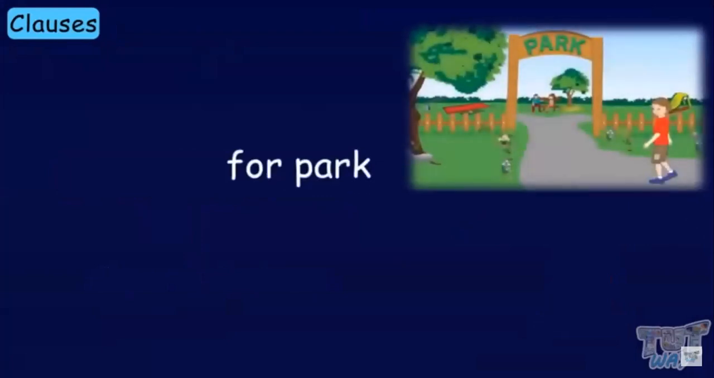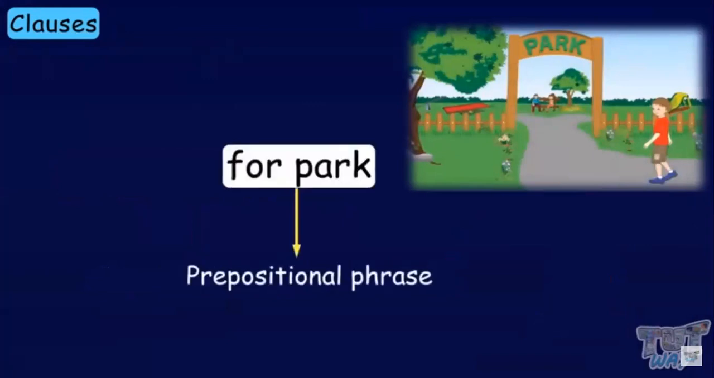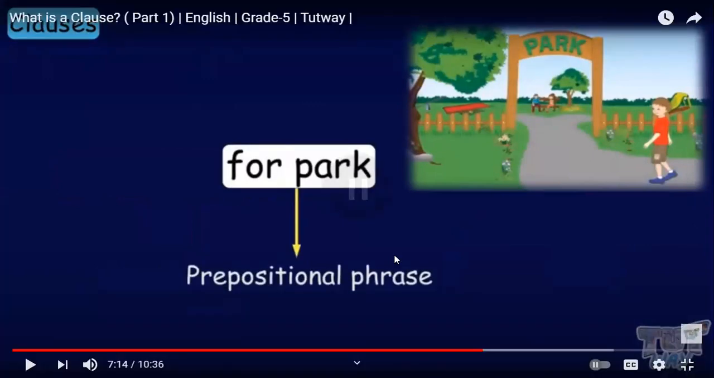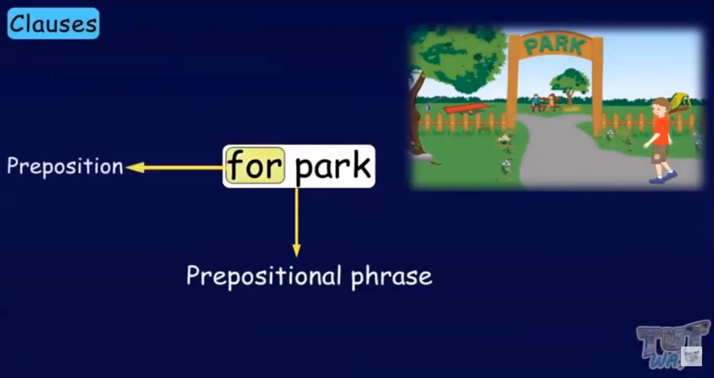For park. Here, no subject, no verb. It's a phrase, also a prepositional phrase. So the teacher is telling us that for park is a prepositional phrase. It starts with for. For is a preposition, as I said. Once you know the prepositions, you're going to know what kind of phrase it is.